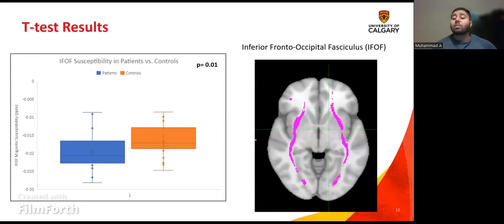So the first result we had from our QSM data was that we found a significant difference between patients and controls in the inferior frontal occipital fasciculus, and this was through our t-test. Patients had a significantly lower magnetic susceptibility in this region, with a p-value of 0.01.